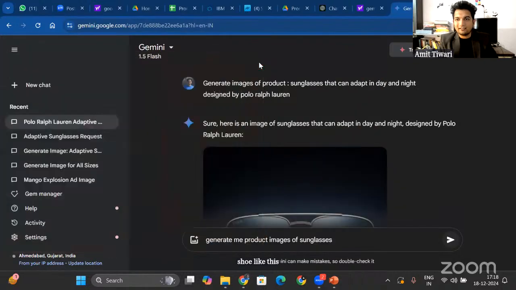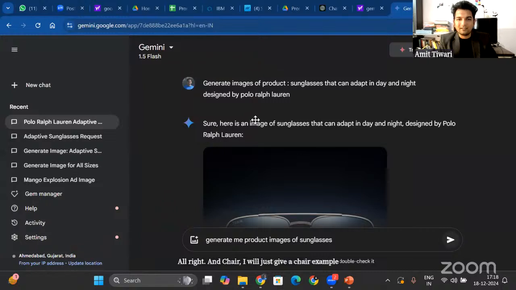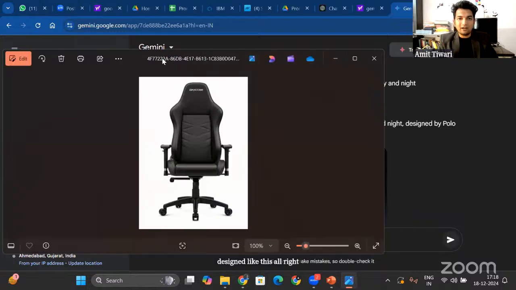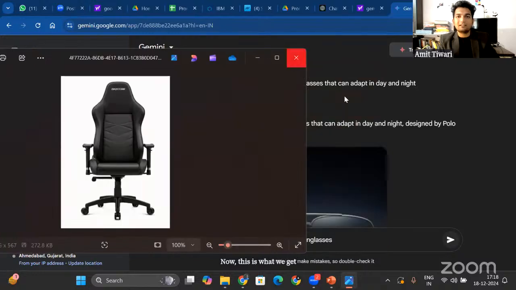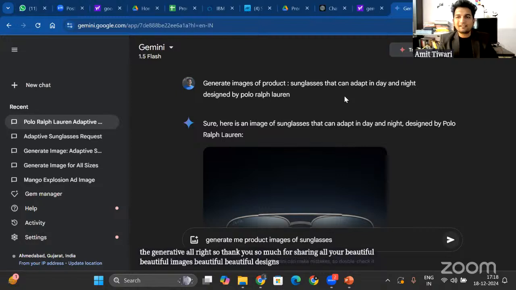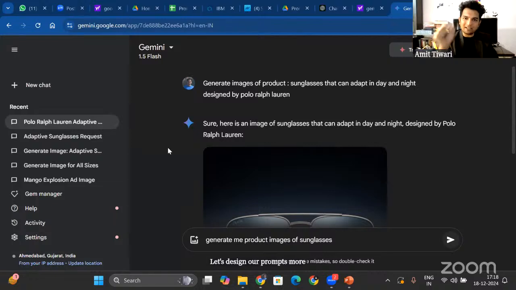All right, and for chair, I will just give a chair example. An adjustable chair is designed like this. So this is what we get when we start giving a persona to ChatGPT, or giving a persona to the generative AI tool. Thank you so much for sharing all your beautiful designs. Let's design our prompts more so that it reflects what we want.